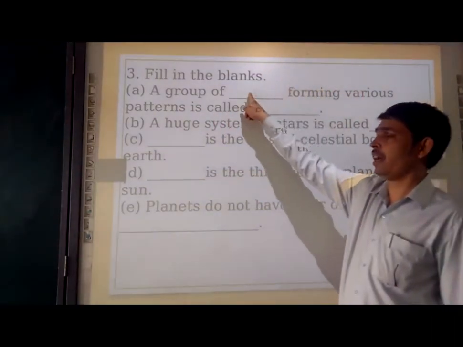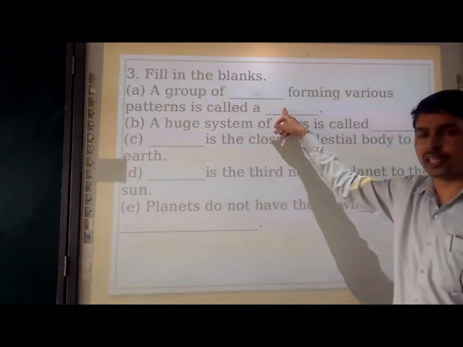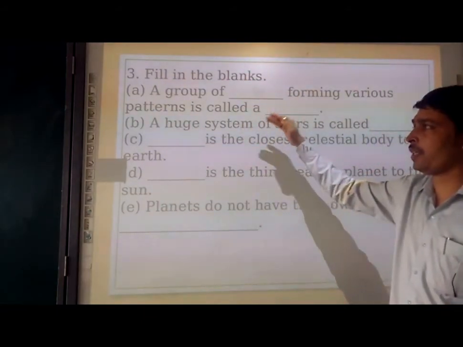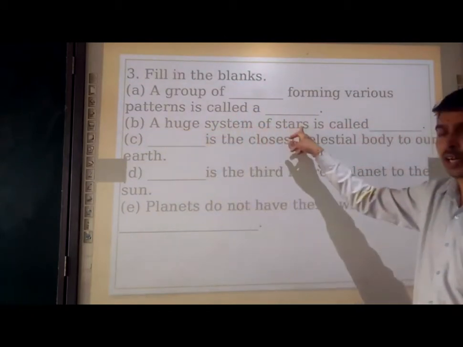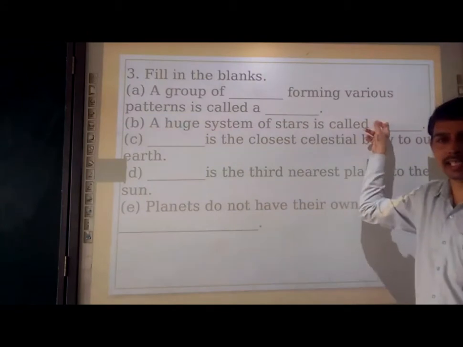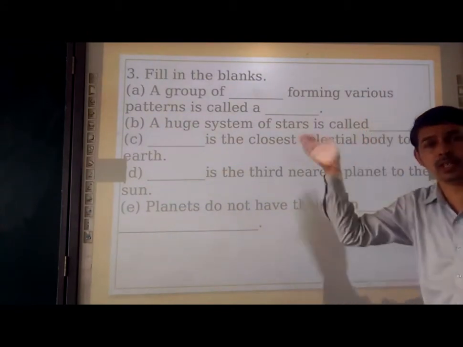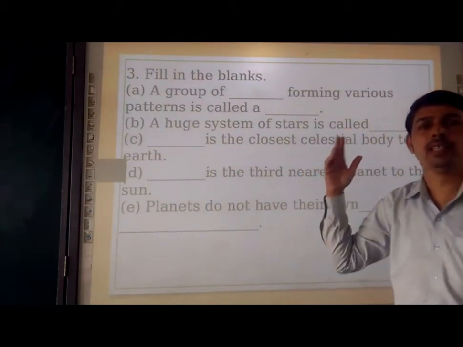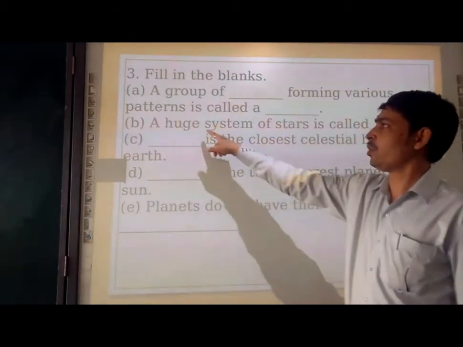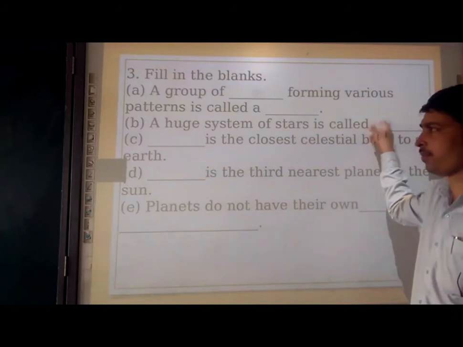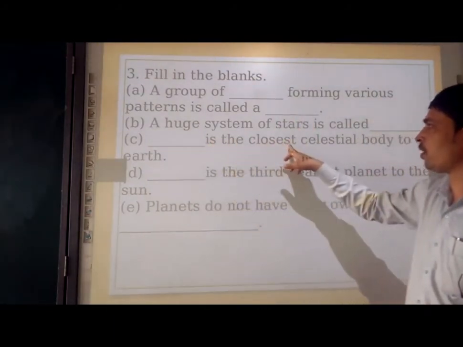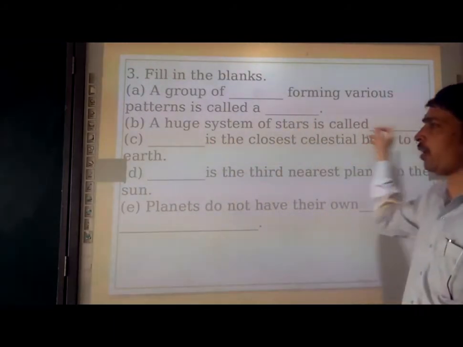Okay, the answer is star here and the answer here is constellation. Then we are moving towards B. A huge system of stars is called a galaxy, and millions of such galaxies are called the universe. So a huge system of stars is called a galaxy. Dash is the closest celestial body to our Earth.